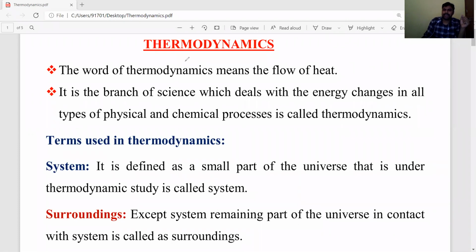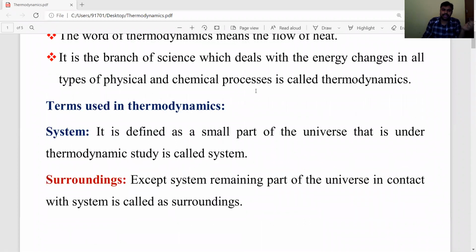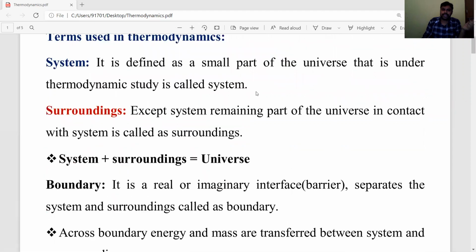From this concept in NEET and JEE examinations, direct theoretical bits are asked, and in the board examination, one question on the terms used in thermodynamics is guaranteed. Let's see the terms used in thermodynamics. First one is the thermodynamic system.